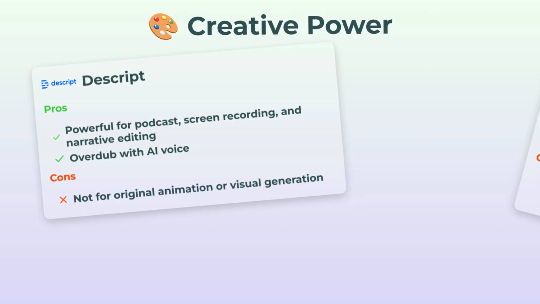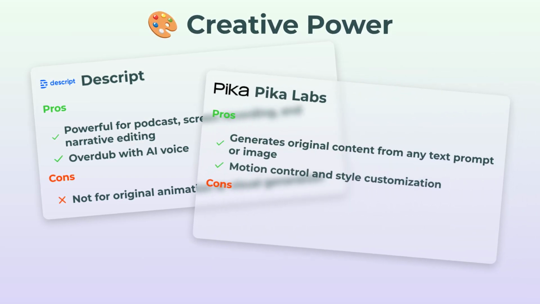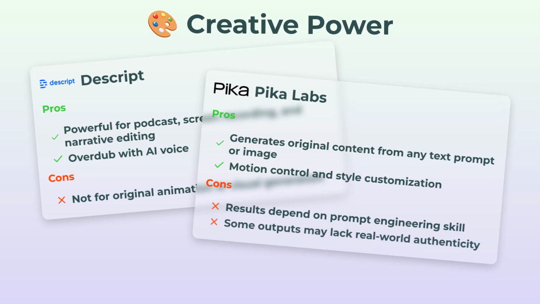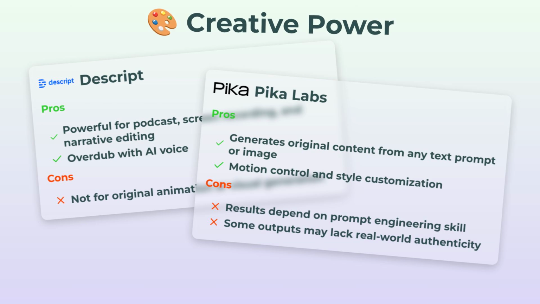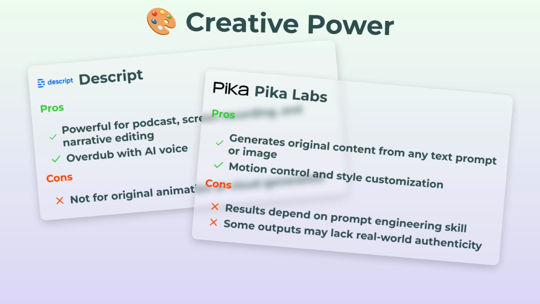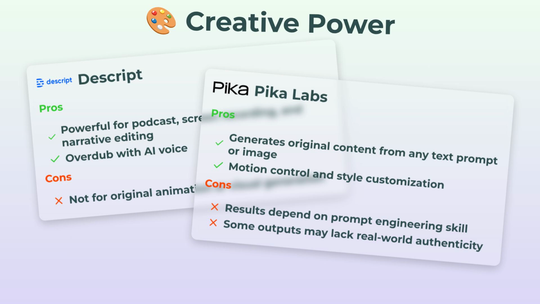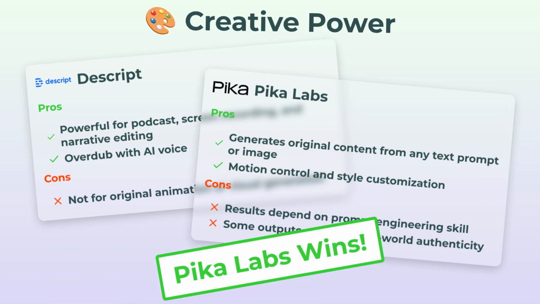Pika Labs, though, oh, and here's something cool. It can literally turn a prompt or photo into an animated video. You've got motion control, style tweaks, and you can generate content that's, well, surprisingly unique. Is it always perfect? Not so much. Sometimes the results need a bit of prompt engineering magic, and they might not look 100% real. But still, for creative power, Pika Labs just totally runs away with it.